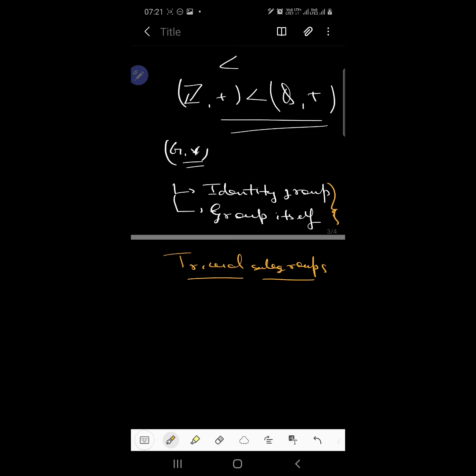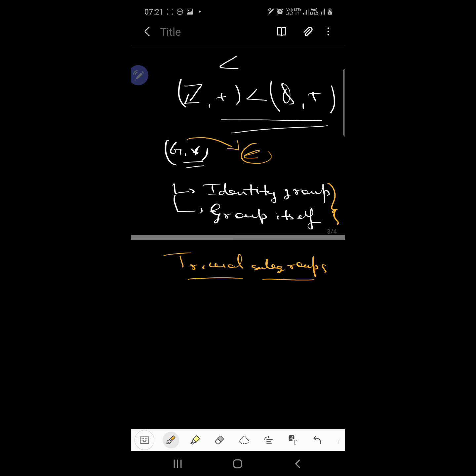Now, what is the identity group? The identity group is the group which has only the identity of the main group as its element. Basically, if the identity of (G, star) is E, then the subset of G which contains only E, and forms a group under the binary composition star, is the identity subgroup. These two are called trivial subgroups, and all other subgroups other than the identity group and the group itself are called the proper subgroups of the main group.